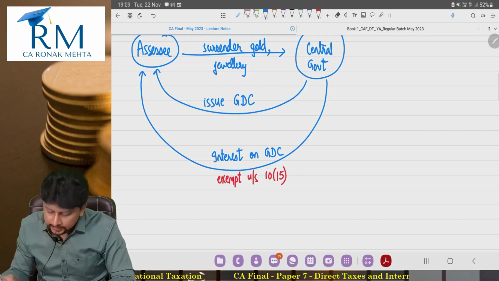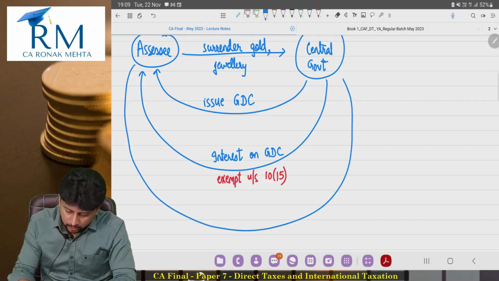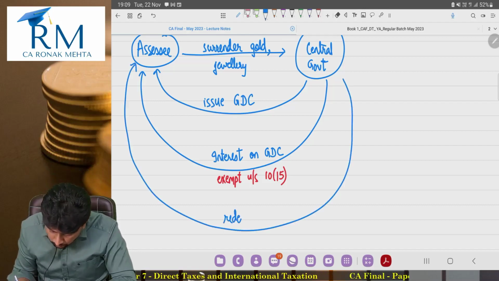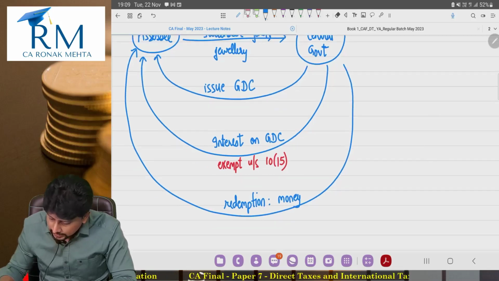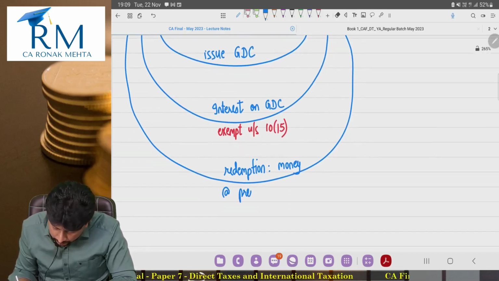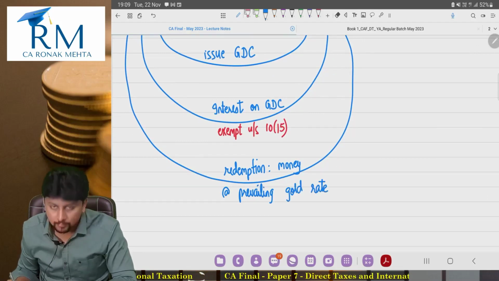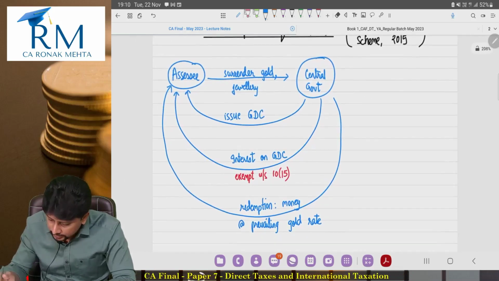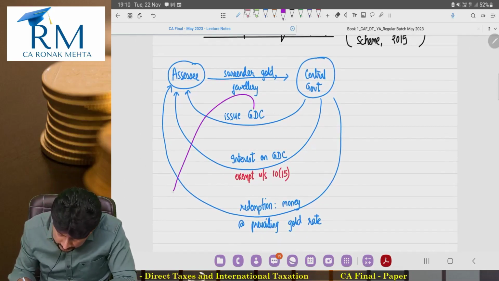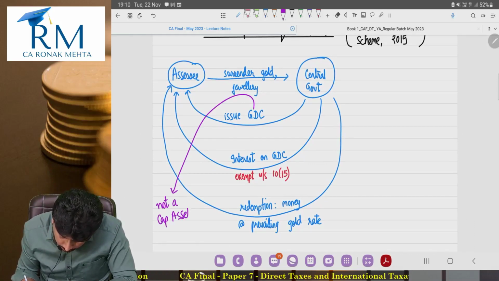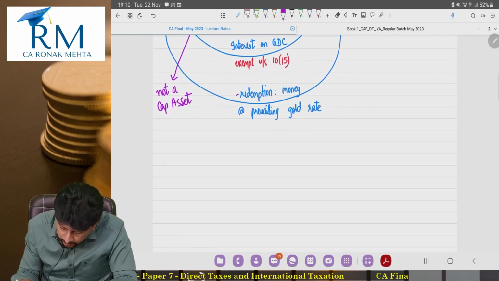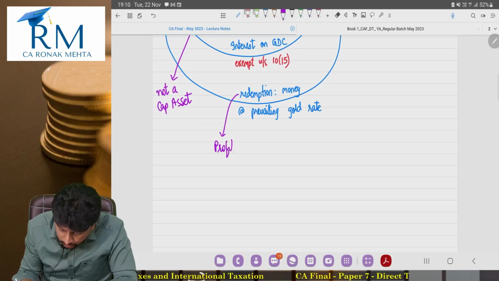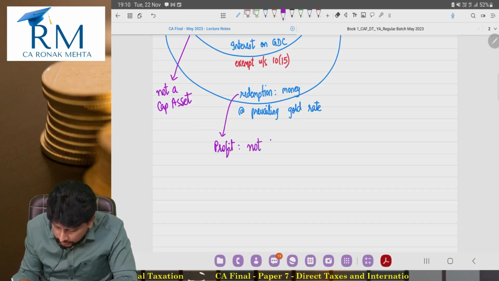At the end, what would happen is, the central government, on redemption, if you held this gold deposit certificate up to the end, on redemption you would get money at the prevailing gold rate. And if you carefully think about this, this gold deposit certificate is not a capital asset only. That means at the time of redemption, whatever profit you earned, this profit is not taxable at all.